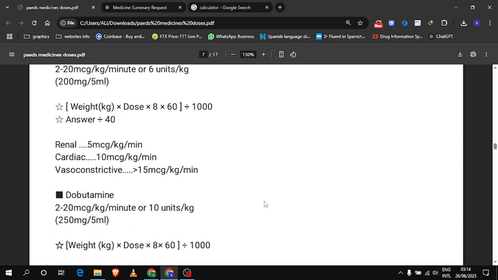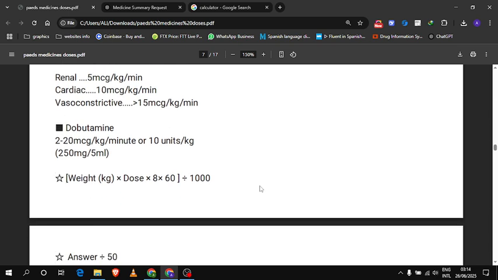Keep that in mind. For renal dose is 5 microgram, for cardiac dose is 10 microgram per kg per minute, and for vasoconstrictive effect the dose will be more than 50 microgram. As we have seen, to get the desired result, we need to give the dose accordingly.